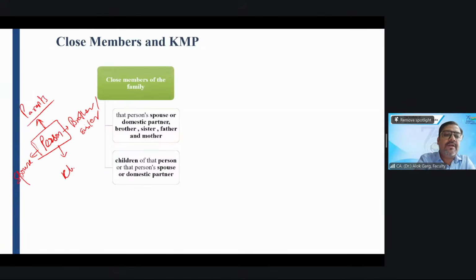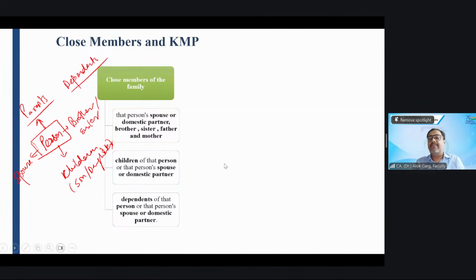Below, children, son and daughter. In addition to these, dependents. Is that clear? They will become the related party. Will you be able to remember this structure? Parallel: spouse, brother, sister; upward, parents; downward, kids. And of course, dependents will be covered.